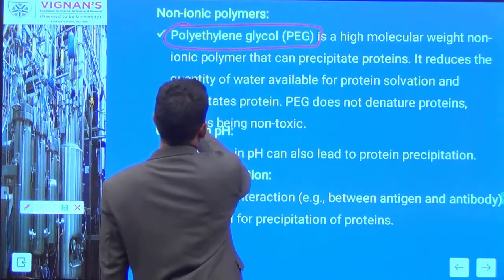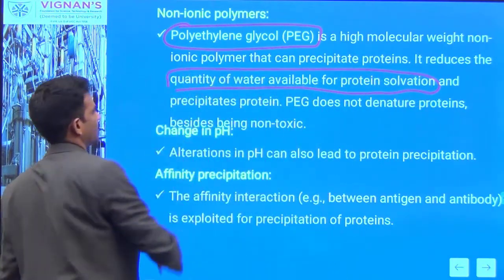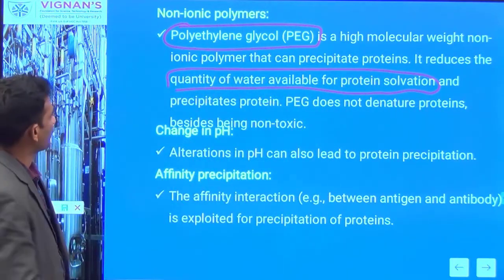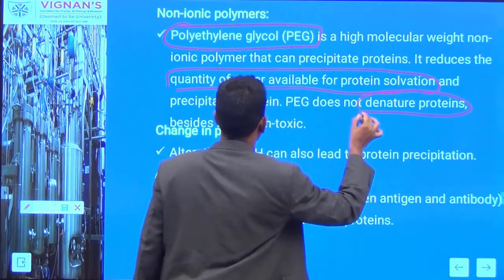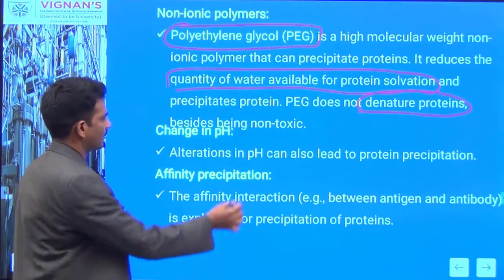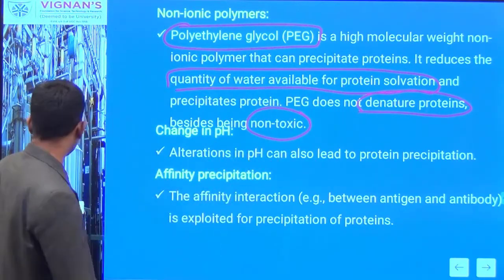It reduces the amount of water available for protein solvation, so that you get precipitation. PEG is also preferred because it does not denature your protein of interest, and it is non-toxic. That's why we can use pegylation also.